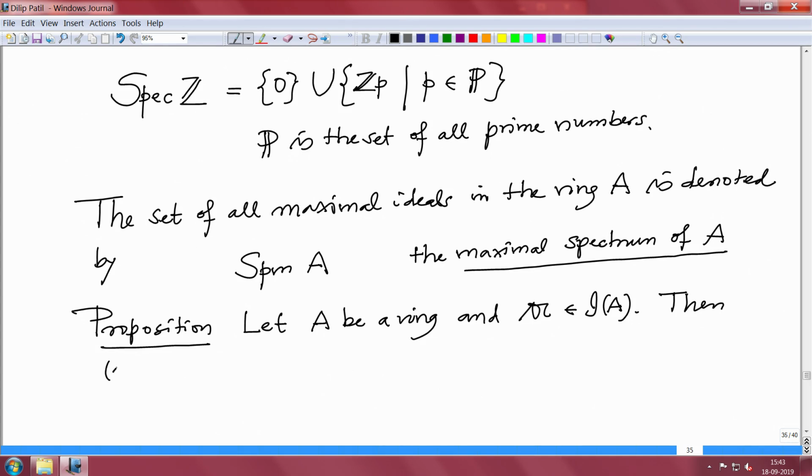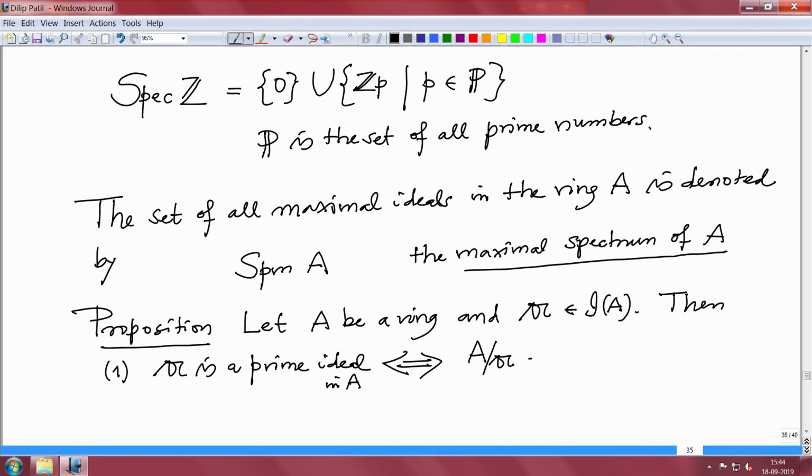So, part 1, 𝔞 is a prime ideal if and only if in A, the residue class ring modulo 𝔞, this ring what we constructed yesterday, is an integral domain.